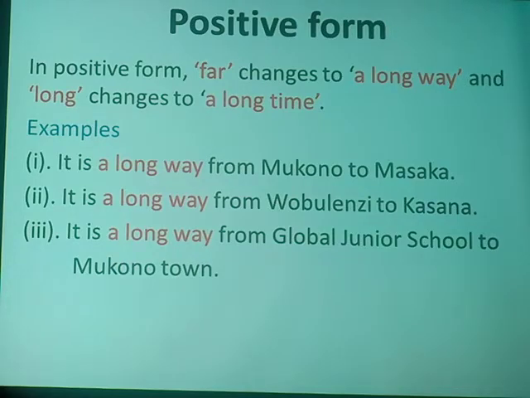Something to be talked about is this. I can't just let it flow. Pay attention to it. You may find a sentence already given in a negative form. It is not far from our home to the market. It is not far from our home to the market. And someone may ask you, write using a long way, just like that. Remember, the question says, it is not far from our home to school.